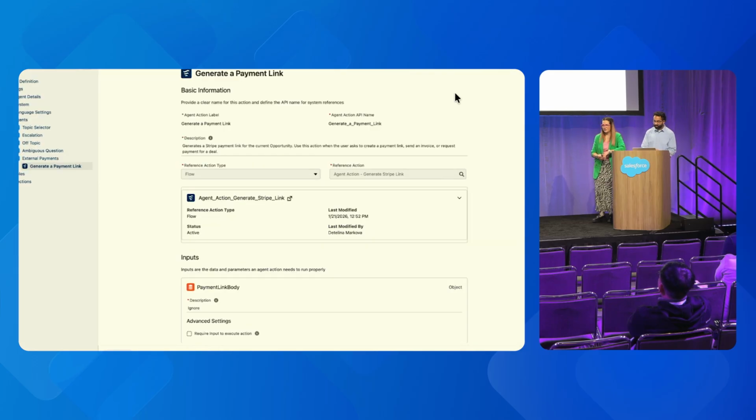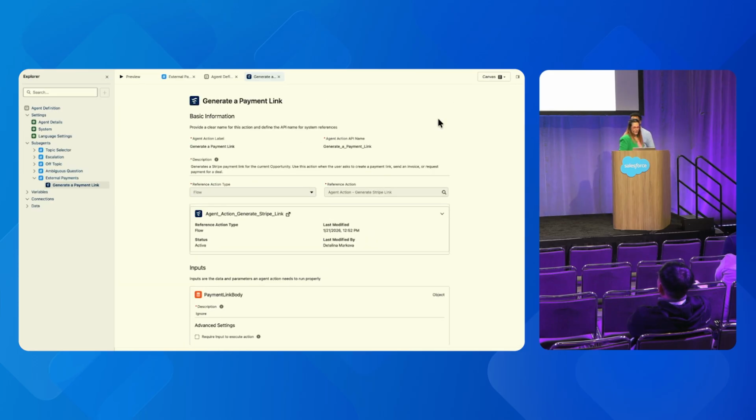Thank you so much. This is very powerful stuff, guys. But the exciting part is how we connect everything together so we get that end experience. So currently, we have a generate payment link action that we took from the flow. We already have our payment agent set up. And what we have done here is, again, we have given the description in natural language to the agent and let it know that this action is basically helping the account executive generate a payment link for a customer.